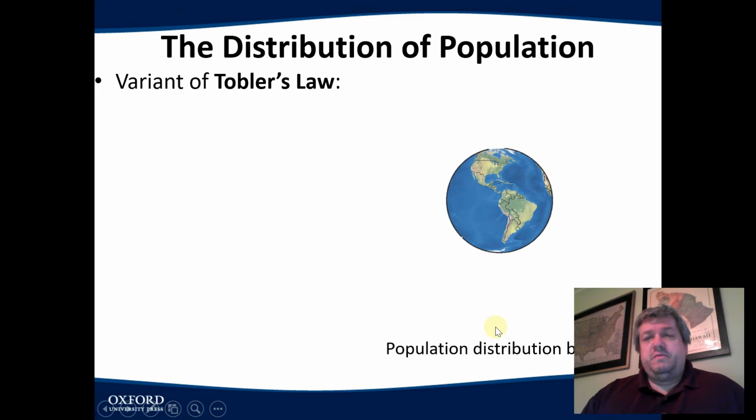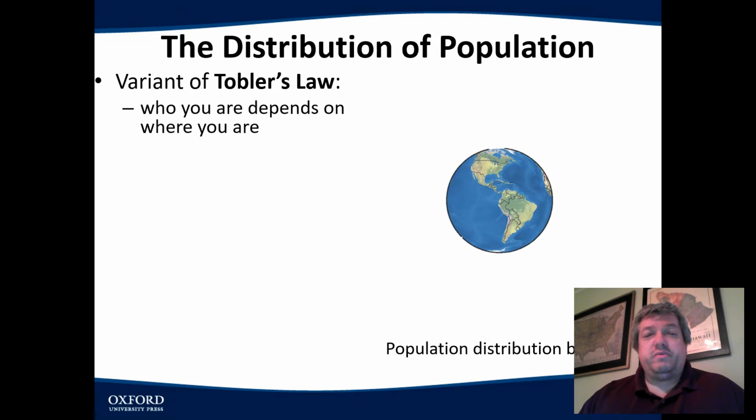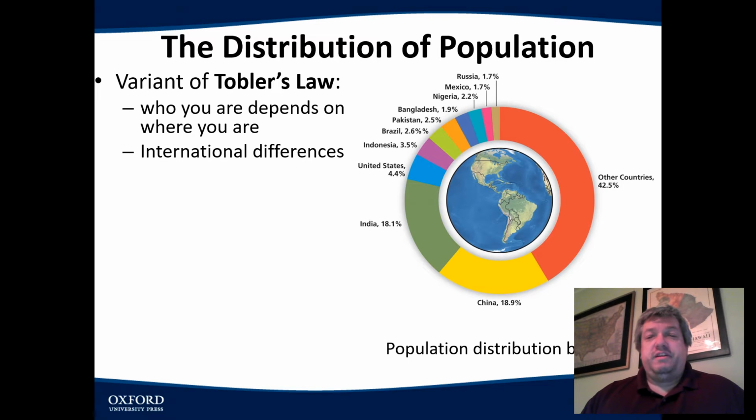Okay, and so when we look at population and where people live and where they don't, this all goes back to Tobler's law. Remember that everything is related, but all things being equal, things that are closer together are more closely related. In other words, who you are depends on where you are. If you are born here, you're an American. If you're born in China, you're Chinese, right? Now there are some differences.